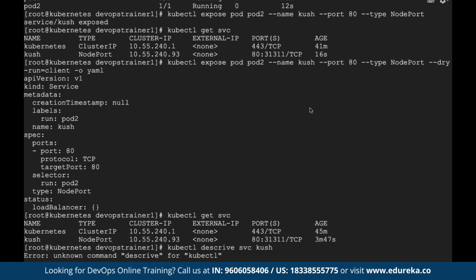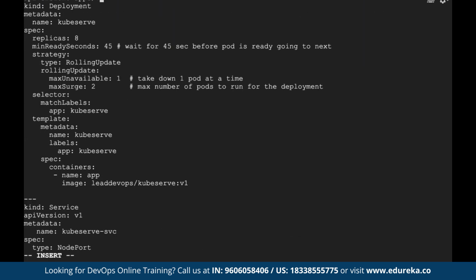I've added some more flags to this file. We'll talk about it. See, the first two fields, apiVersion and kind, we already discussed. First I'm using this for creating a scale up. I just called a kind called Deployment, where I gave some name, and I gave replicas as 8. That means I want to create 8 replicas. Then I gave another flag called minReadySeconds as 45 seconds. That means it waits for 45 seconds before the pod is ready and going to the next pod. This is a new flag I introduced. So if you want your pod to wait for a specific time before switching over to the next pod, you can use a flag called minReadySeconds.